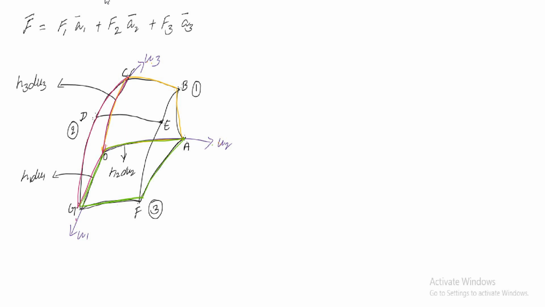F dot dl is equal to, we have to find, from O, A, B, C, O, the line integration of F dot dl. This F dot dl becomes from O to A, line integration plus from A to B line integration, from B to C line integration, and from C to O line integration we have to find.